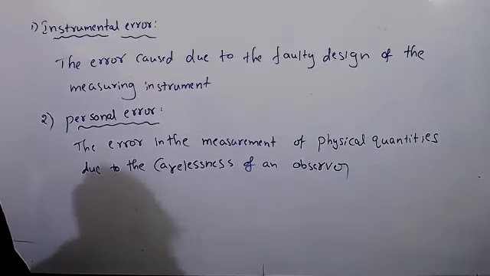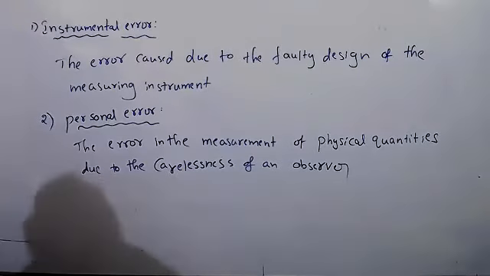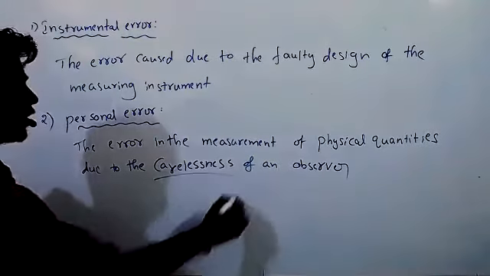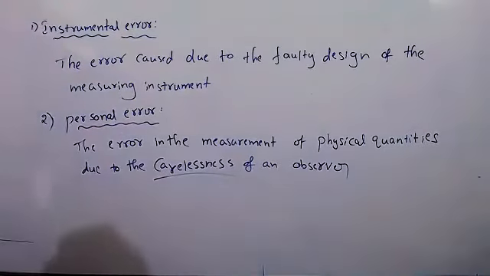Suppose time. We know what the time is now. If I ask you, you won't say the exact time, you will say 4 o'clock, or 4:20, but that is not correct actually. It is 4:23 or 4:22, right? So we are making a mistake. These errors are due to what? Our own carelessness. One is a faulty machine, another is a faulty mind.